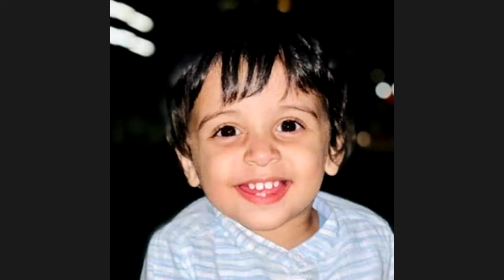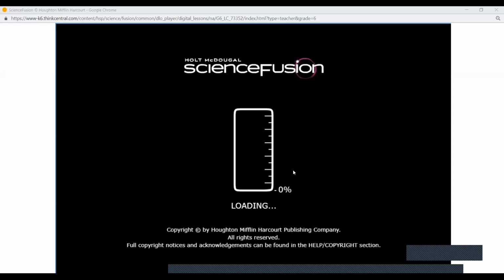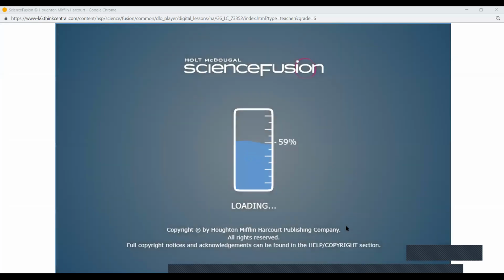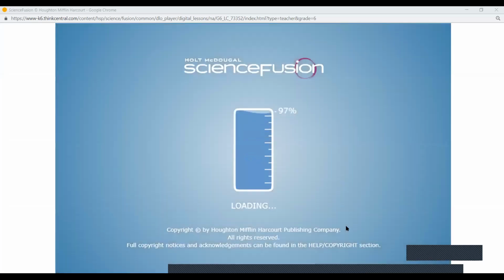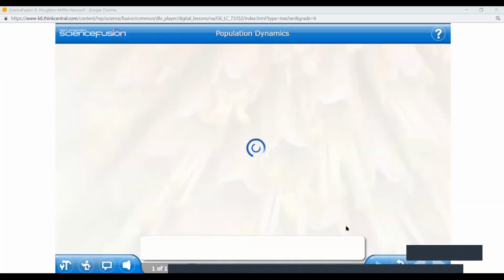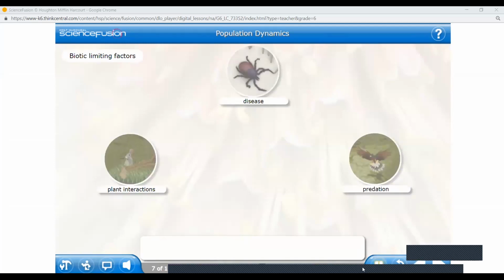Population dynamics. Have you ever kept fish in an aquarium?